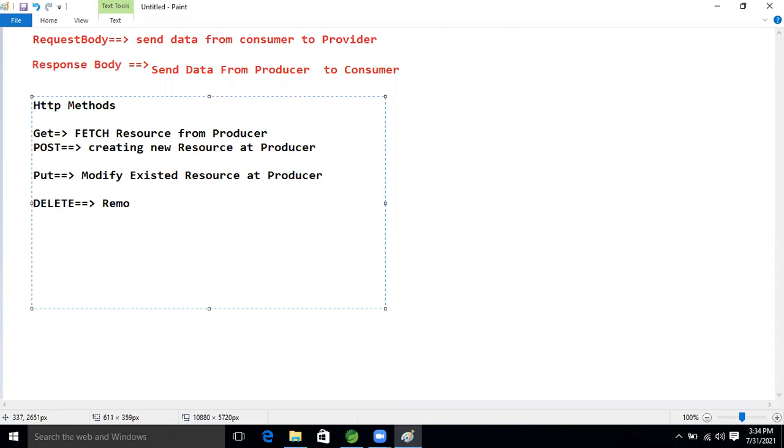If we want to remove or delete anything from the server, producer side, we use the Delete methodology.